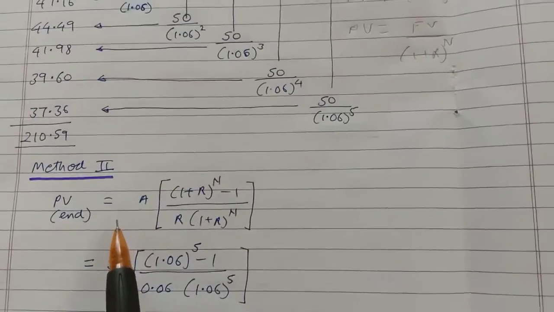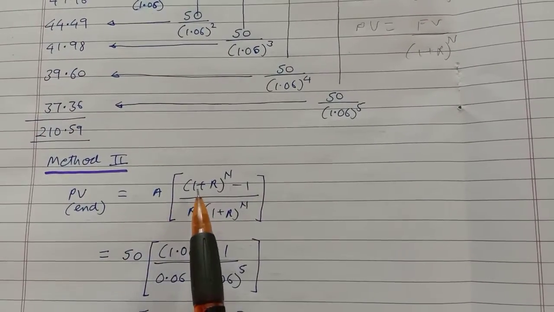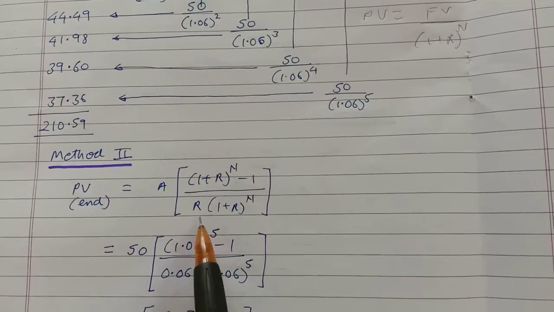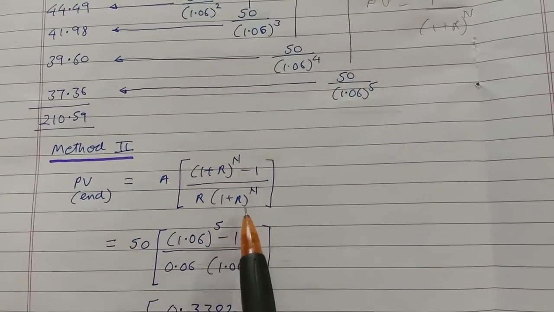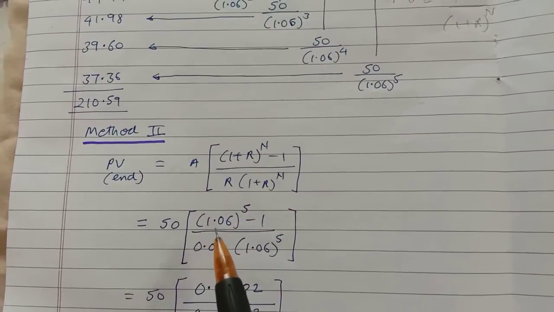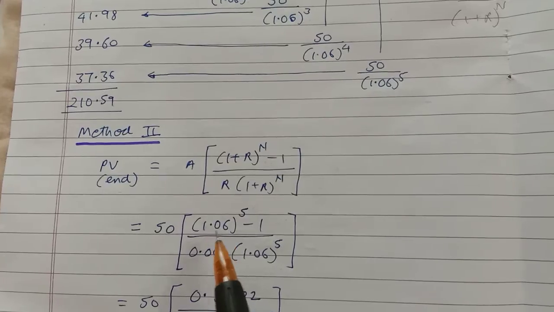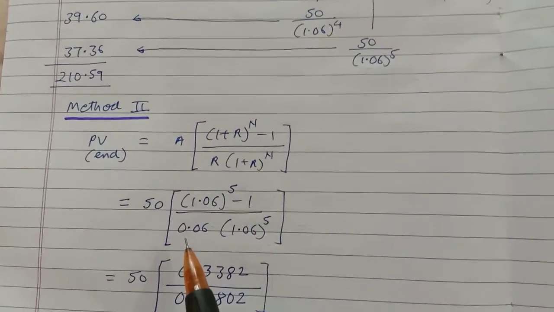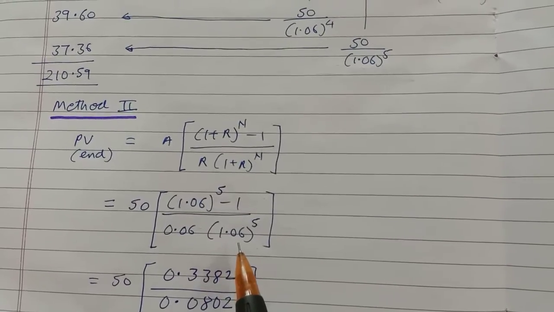The formula is a bit tough. A into [(1 plus r) raised to n minus 1] upon [r into (1 plus r) raised to n]. This is equal to 50 into [1.06 raised to power 5 minus 1] upon [0.06 into 1.06